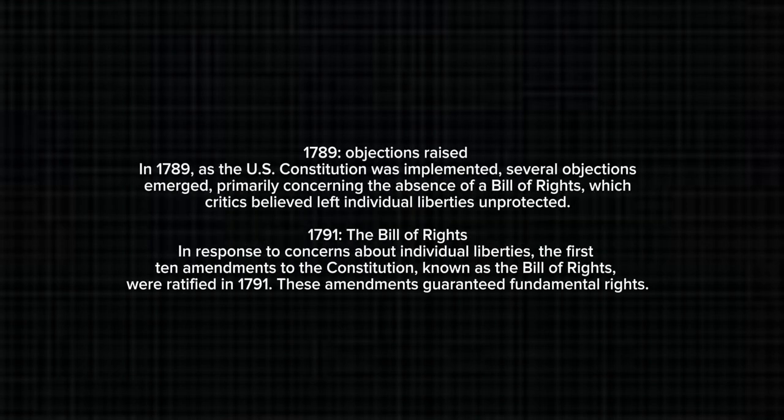1789, Objections raised. In 1789, as the U.S. Constitution was implemented, several objections emerged, primarily concerning the absence of a Bill of Rights, which critics believed left individual liberties unprotected. 1791, the Bill of Rights, in response to concerns about individual liberties. The first 10 amendments to the Constitution, known as the Bill of Rights, were ratified in 1791. These amendments guaranteed fundamental rights.